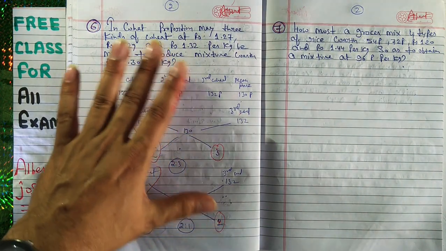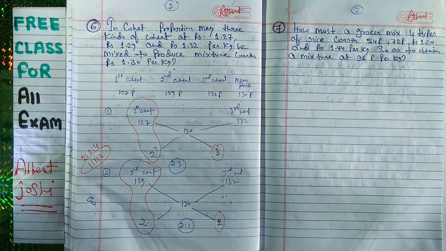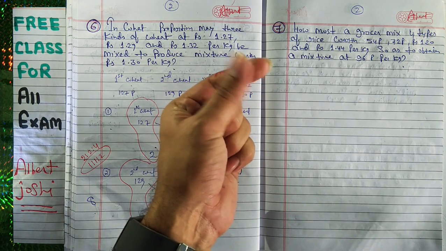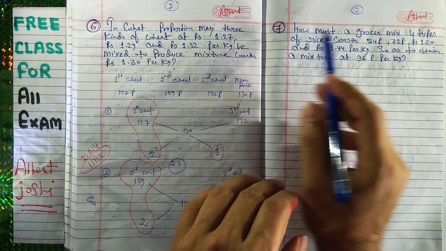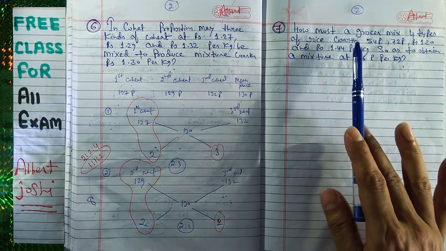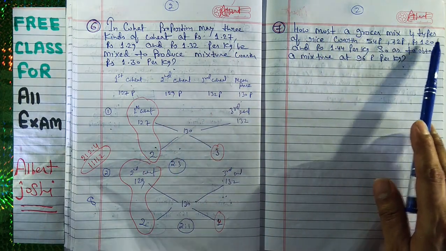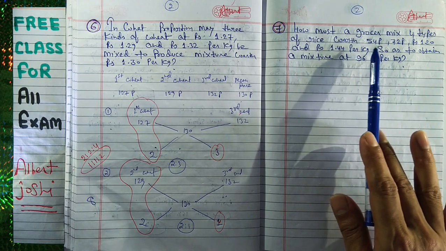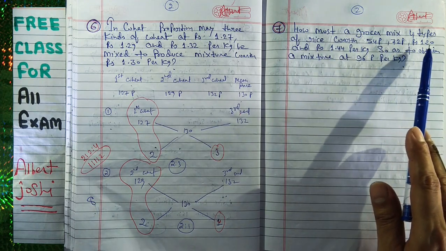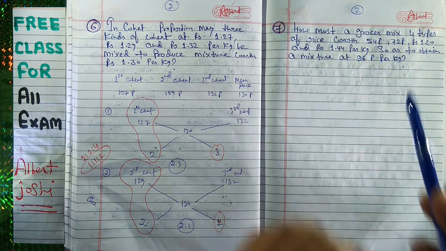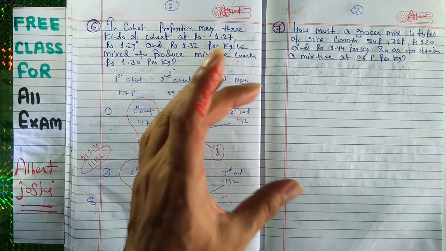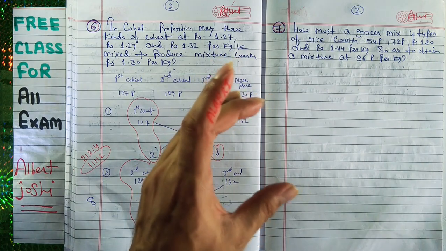So now I think that this is a very long method. Now I will give you the shortcut method. Within 5 seconds you can solve it. So how to solve it? At first we will read this question. How must a grocer mix 4 types of rice, worth 54 paisa, 72 paisa, rupees 1.20 and rupees 1.44 per kg so as to obtain a mixture at 96 paisa per kg?